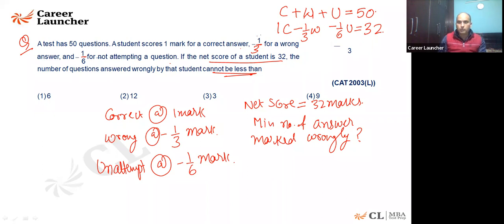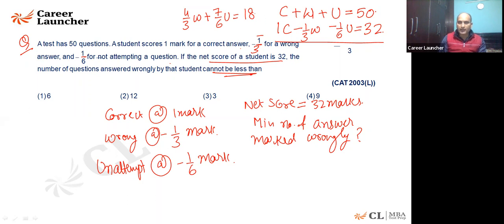Fine. So what I do is I'll subtract the equations, so C will get cancelled out. It is 4/3 of W, and this minus minus becomes plus, so 7/6 of U is equal to 18. Do you agree with it? I subtracted this equation from this because for every correct answer, 1 mark is awarded, so minus minus will become plus. 1 plus 1/3 is 4/3. 1 plus 1/6 is 7/6. So 4/3 W plus 7/6 U is equal to 18.